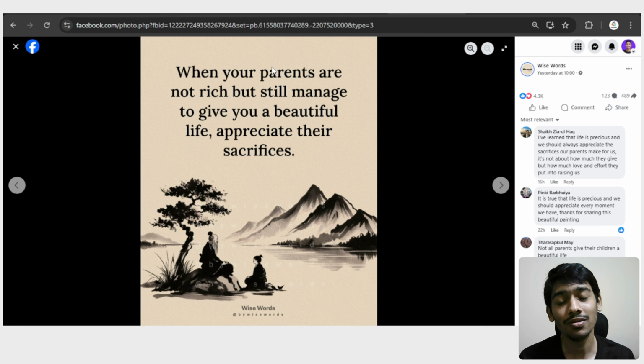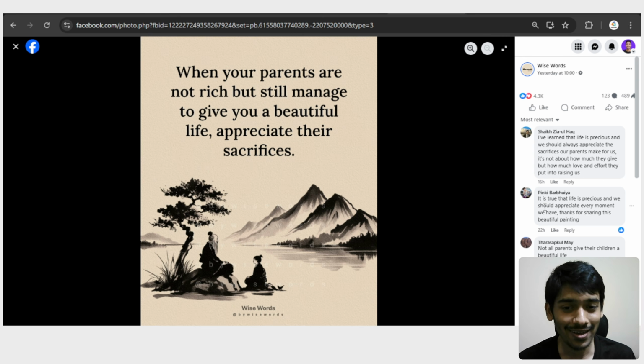As you can see, there's a very simple thing in here: a top number 1, and a quote which says, when your parents are not rich but still manage to give you a beautiful life, appreciate their sacrifices. That's a very good and very beautiful, emotional type of advice. And at the bottom you can see a related image where an old wise man is giving this advice to a young man. And at the right side you can see people are engaging with these things.